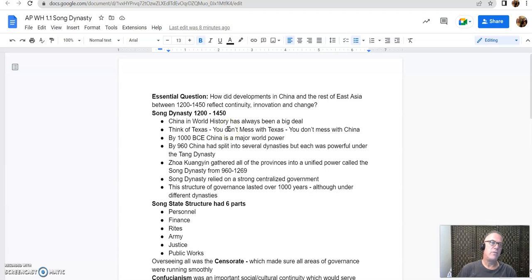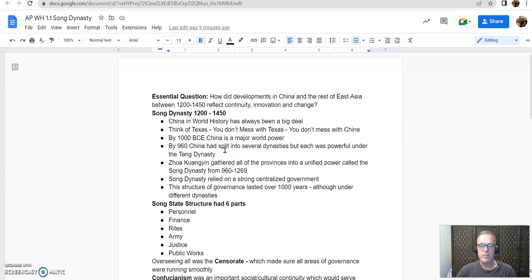But China itself absorbs very much the Mongols, and the Mongols adopt the Chinese system of governance, which really is what holds China together. They are a very strong, centralized government. And another historian has said, think Texas, you don't mess with Texas. China is a big deal, and they've remained a big deal. And they have been a force in world history for over 3,000 years. That's saying something. So by 960, the Song Dynasty does form.